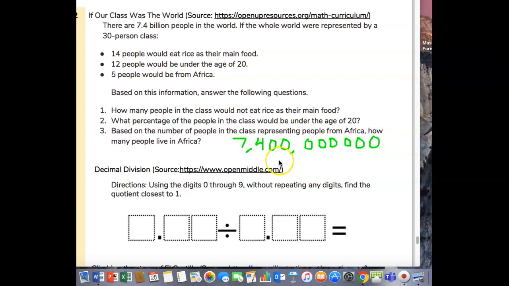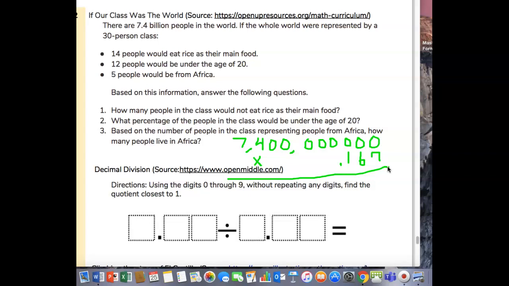Now, if you have a calculator, times 0.167. Now you can do this math, that's not a problem, but if you have a calculator and you put these in, let's see what we would get. All right, hold on and let me clear this.